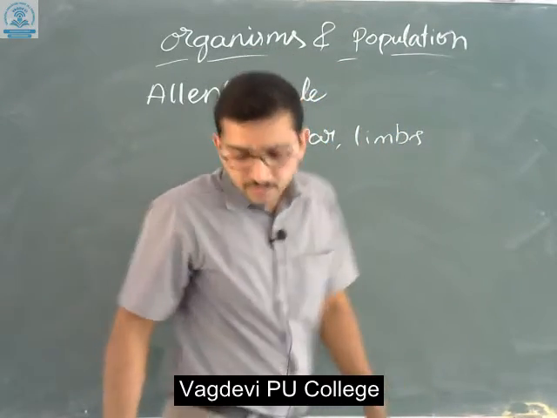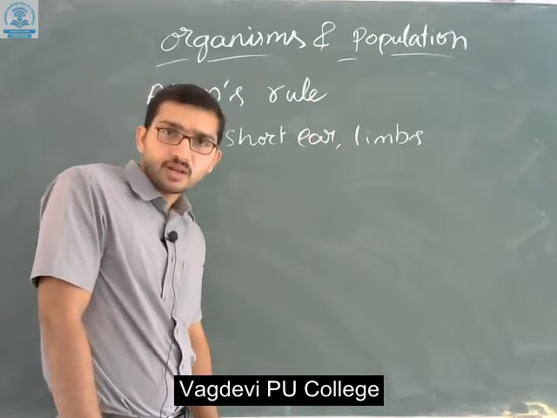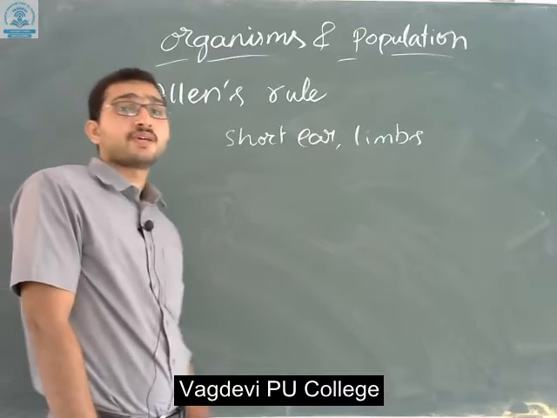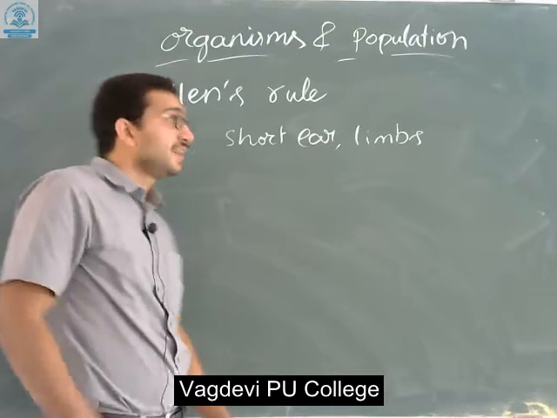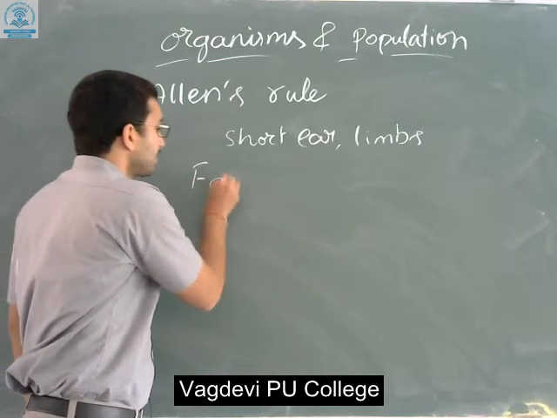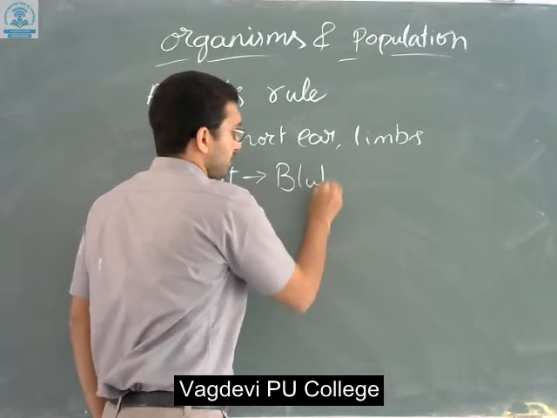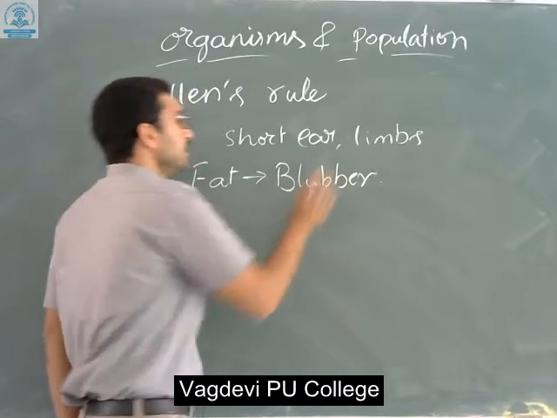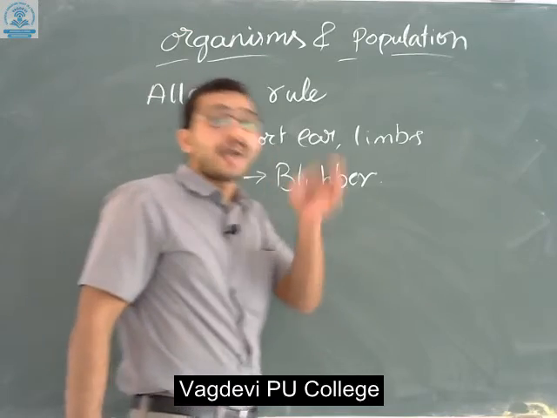Even the aquatic animals which are present in the polar regions have a fat deposition just below the skin. These fats are known as blubber. These fats are especially present in aquatic animals.